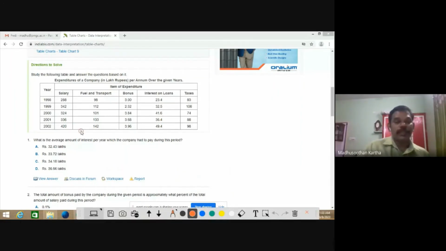Now see, what is the question? What is the average amount of interest per year which the company had to pay during this period? So interest per year. So there is something like interest on loans. You just add it. That means this is what is called the fourth strategy, called vertical mathematical execution, for 5 plus 4